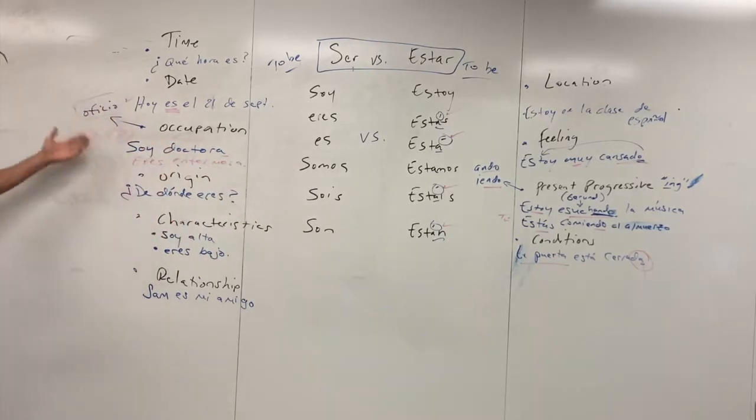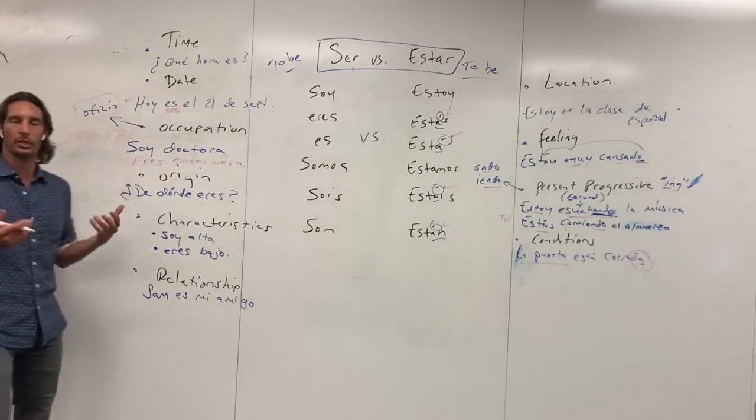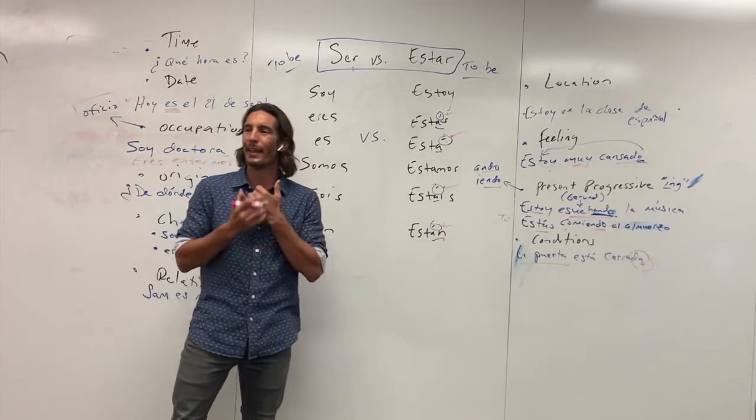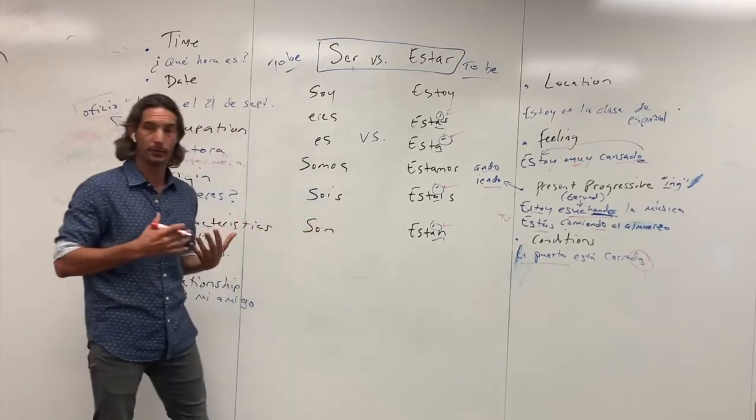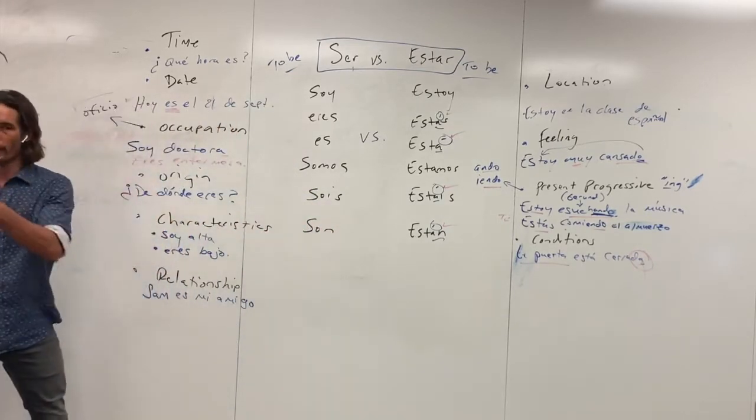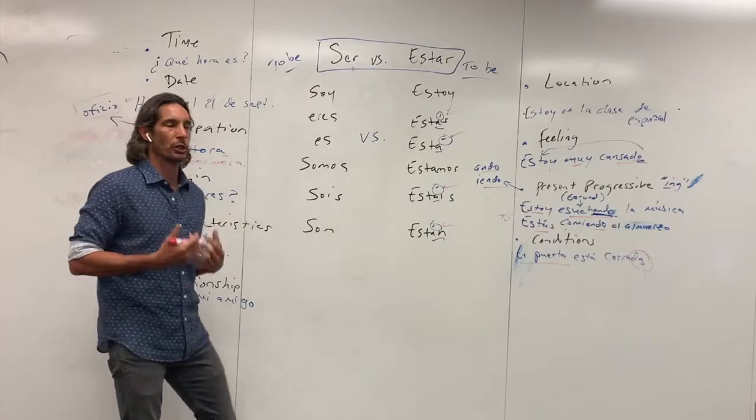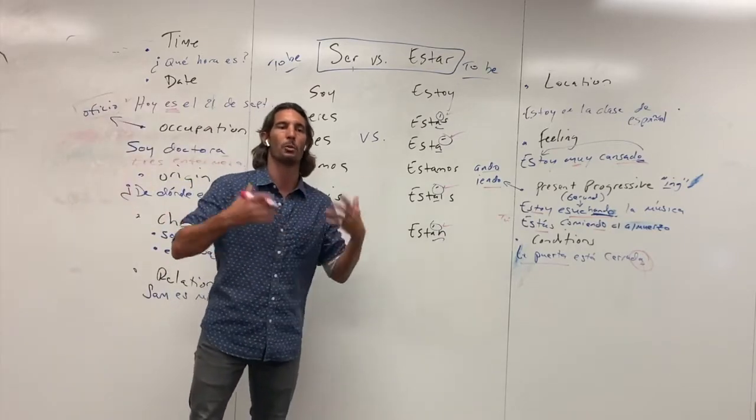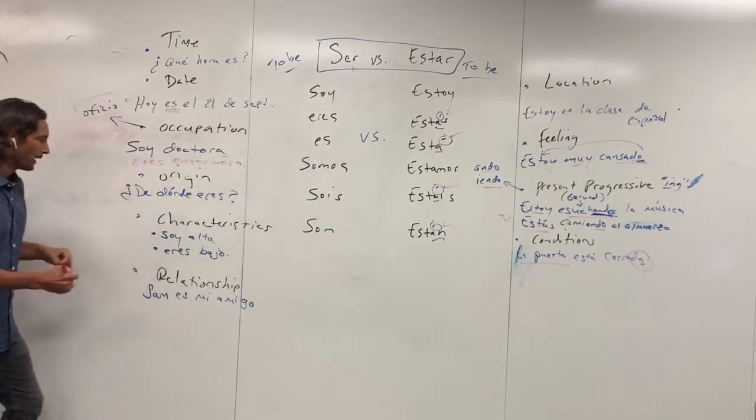So again, moving right along to origin. Origin is just where someone is from. ¿De dónde eres? It's why in some of the earlier Spanish classes, you learn ¿de dónde eres? too. Oh, yo soy de Virginia, yo soy de Colombia, yo soy de Perú, somos de Ecuador, right?